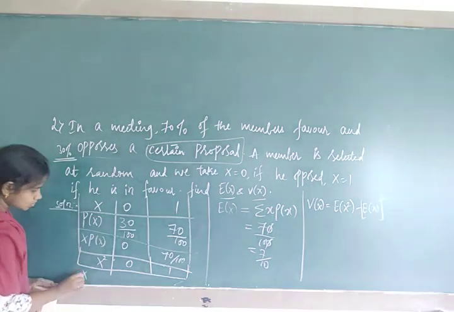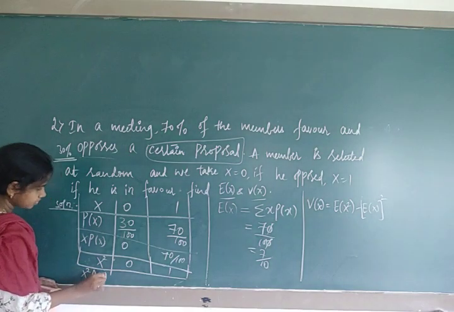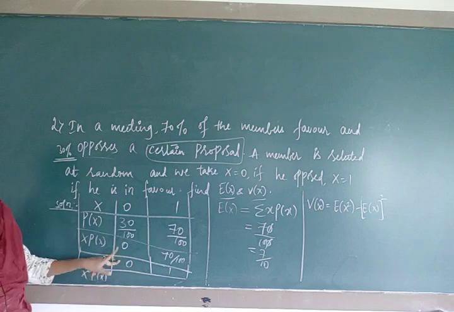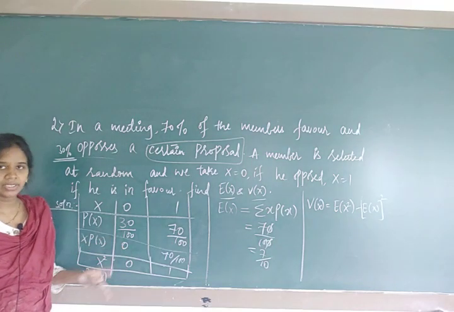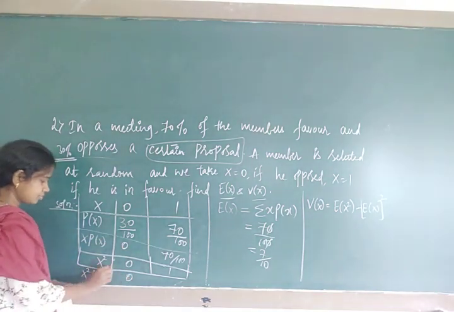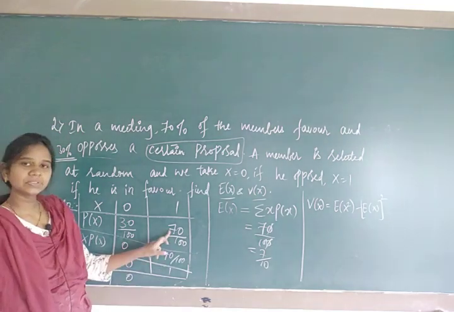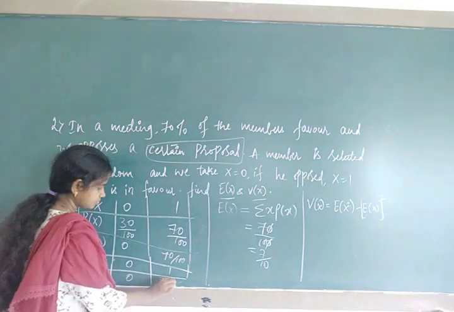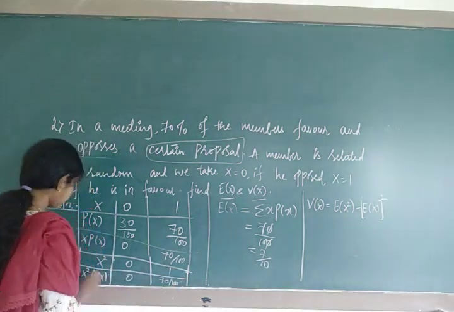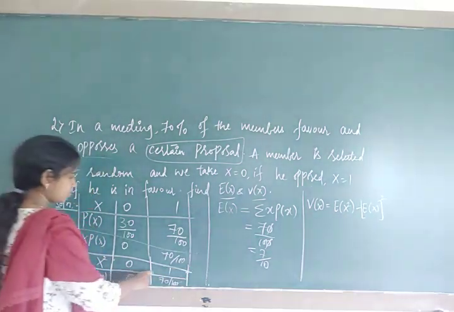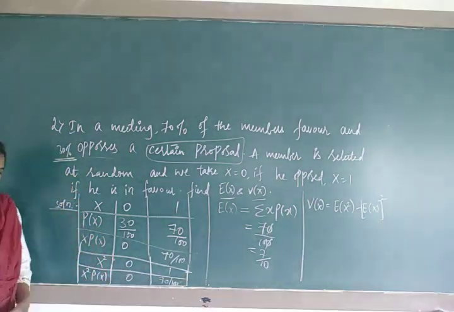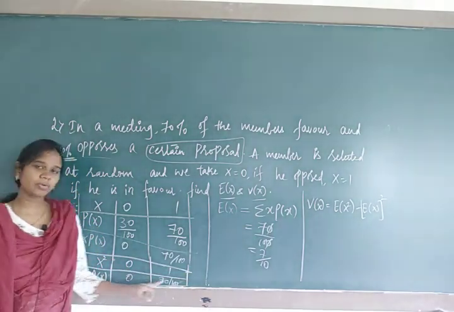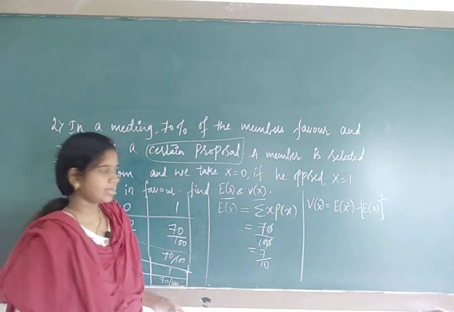Next will be x square p of x. It's 0, multiplied with the probability value, 0 into 30, it's 0. 1 into 70, it's 70 upon 100. Now E of x square means add up the last row, 0 plus 70 by 100, it's 70 by 100.